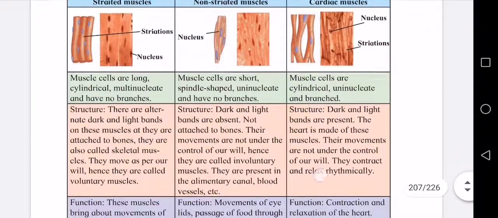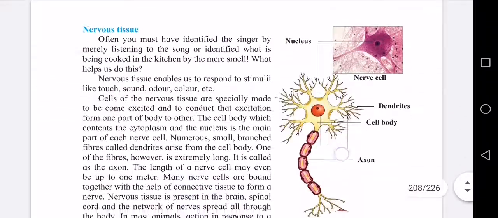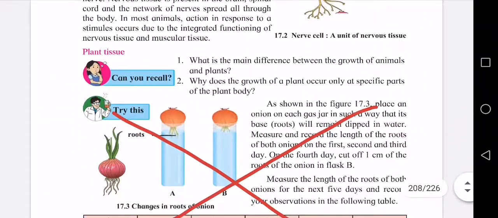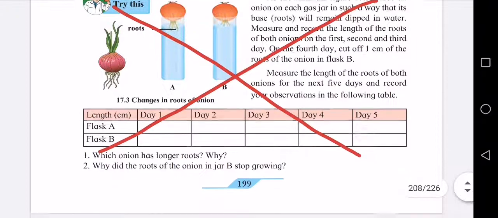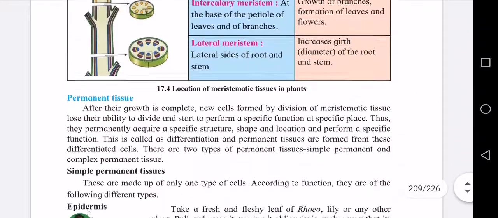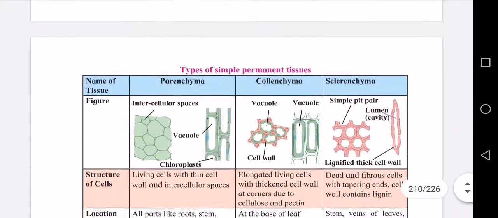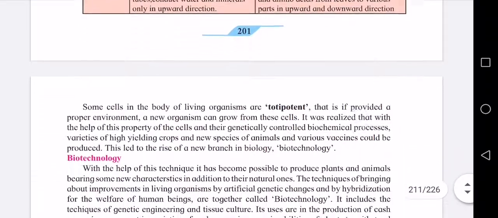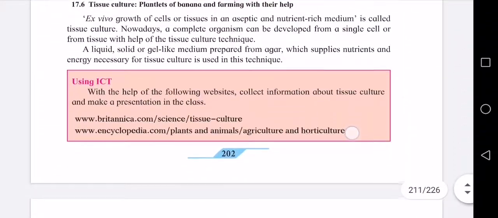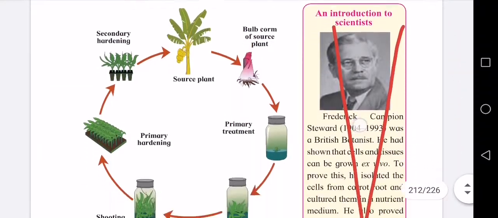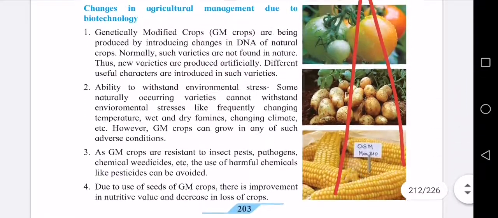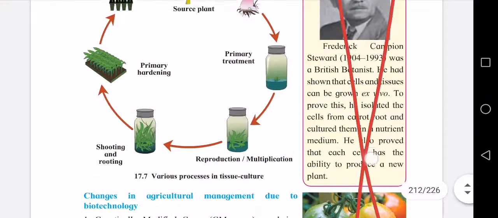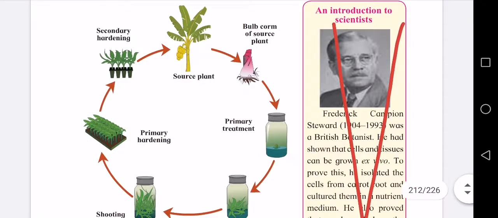number 198, everything is there. 199, page 199, try this, you cancel. Then this all is there. Page 200, this all is there, it is important. Then come to page 203, this introduction to scientist part, you cancel.